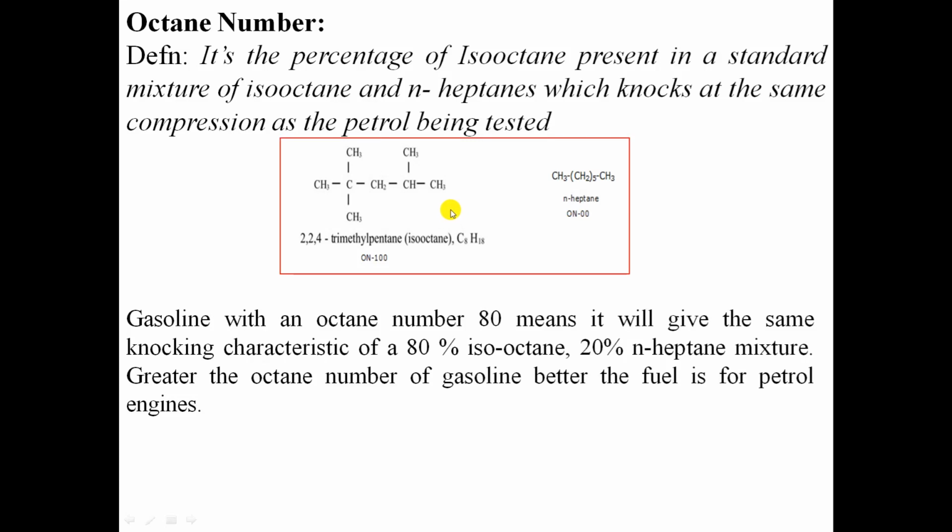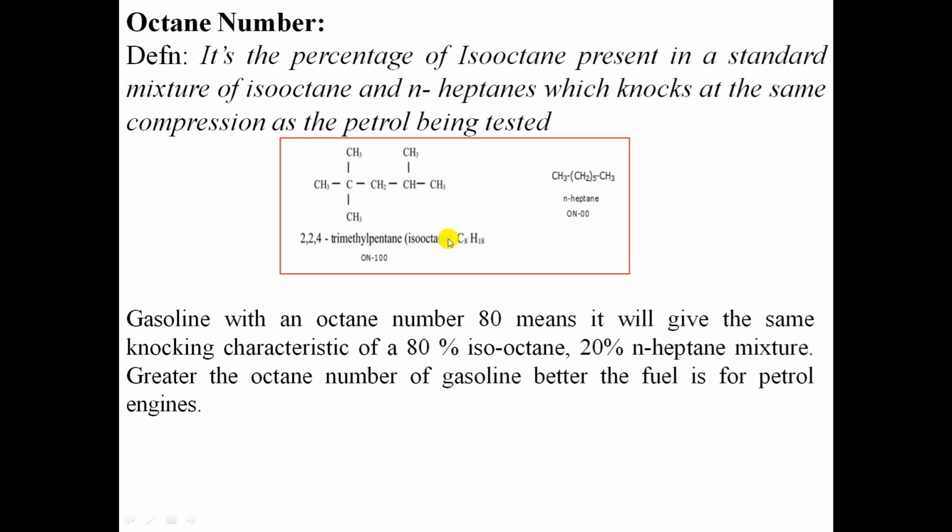Hello friends, now we are going to discuss the octane number. Octane number is the percentage of isooctane present in a standard mixture of isooctane and N-heptane, which knocks at the same compression as the petrol under test. That means it is the percentage of isooctane in the isooctane and N-heptane mixture which shows the same knocking characteristic as the fuel under test.